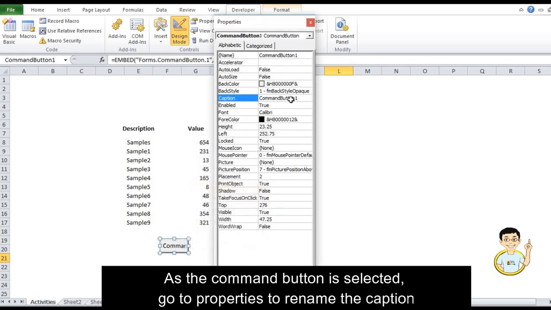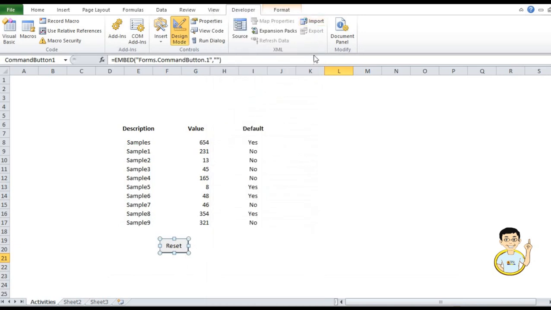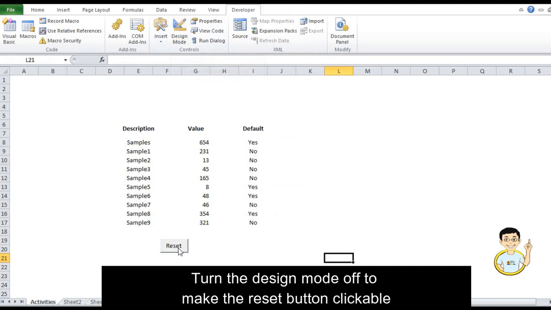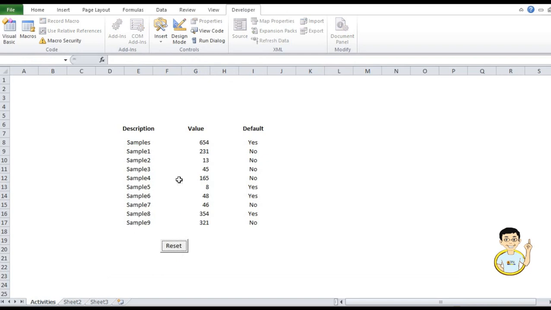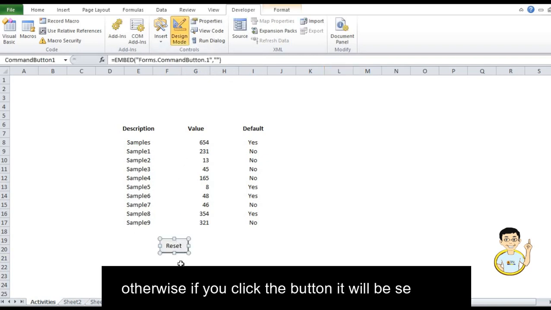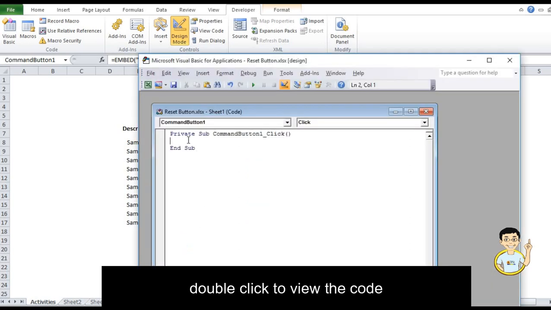Right click, go to properties, then let us rename the caption into reset. Turn the design mode off to make the reset button clickable. Otherwise, if you click the button, it will be selected. Double click to view the code.